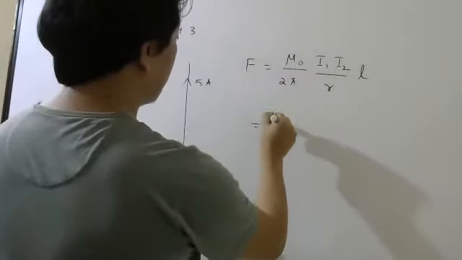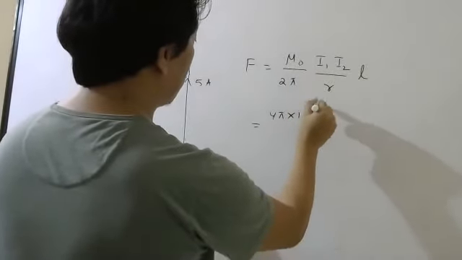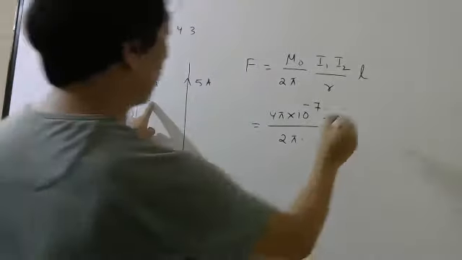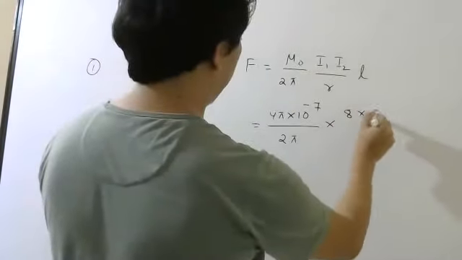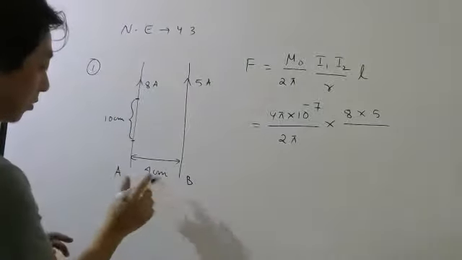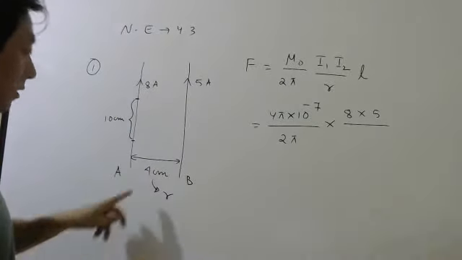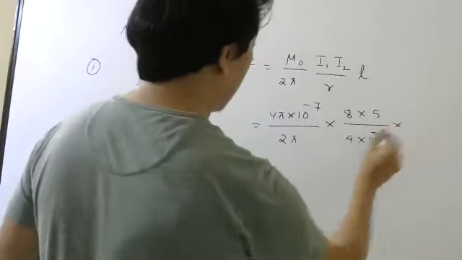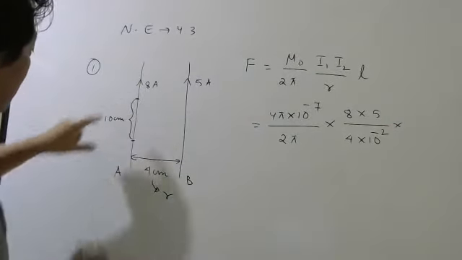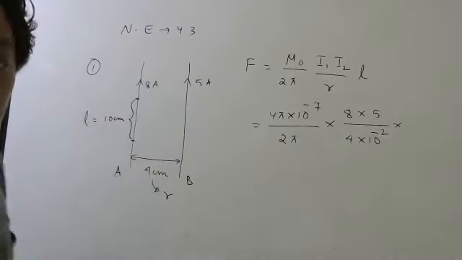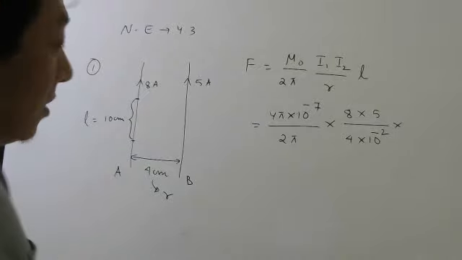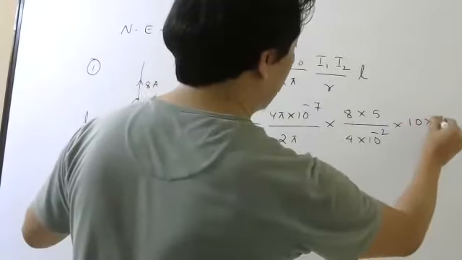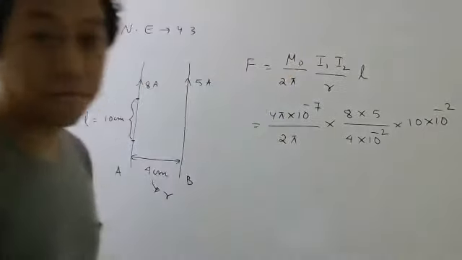Mu naught value is 4 pi into 10 power minus 7 divided by 2 pi. Current in the two wires are 8 ampere and 5 ampere. R is the distance between the two wires, which is 4 centimeters, so 4 into 10 power minus 2. And this is the length of the section on which you want to know the force. So on that section, what is the length? 10 centimeters. So 10 into 10 power minus 2.